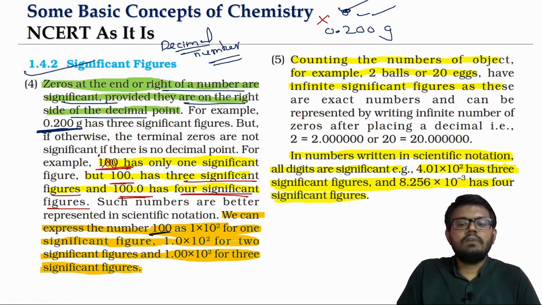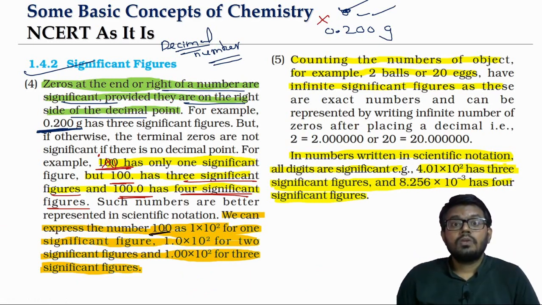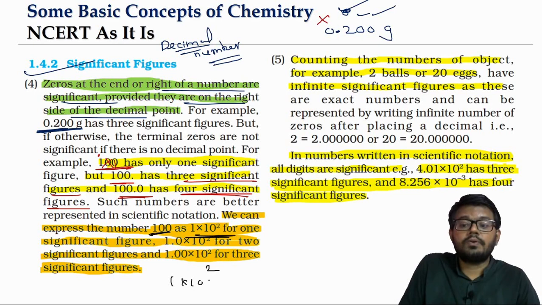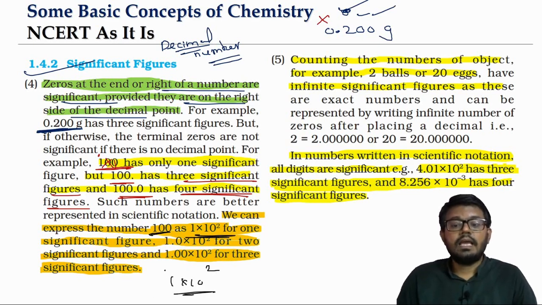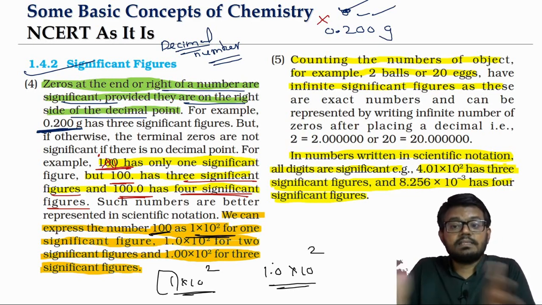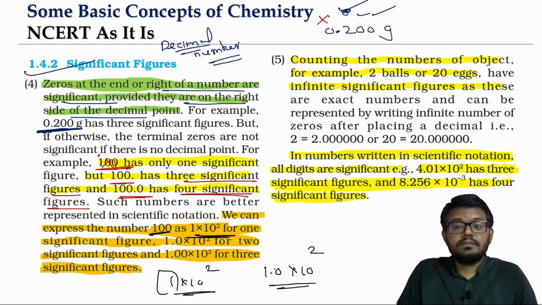For example, you have a number 100, and you want to express it with one significant figure. You can write it as 1 into 10 power 2, and it will have only one significant figure, that is 1. If you write 100 as 1.0 into 10 power 2, you may think it is the same way of representing, but there is a difference.